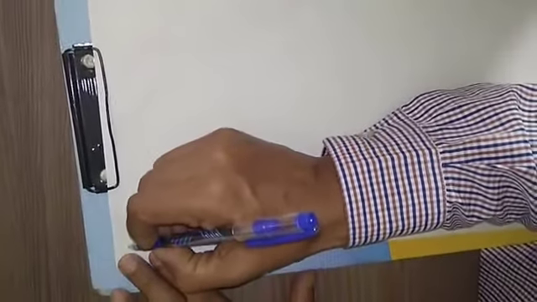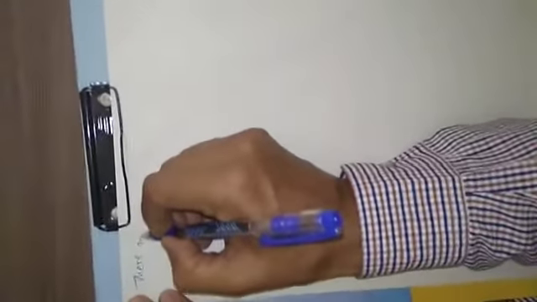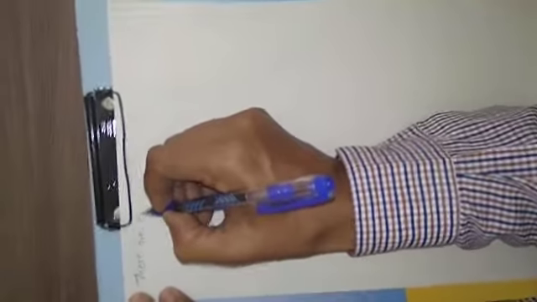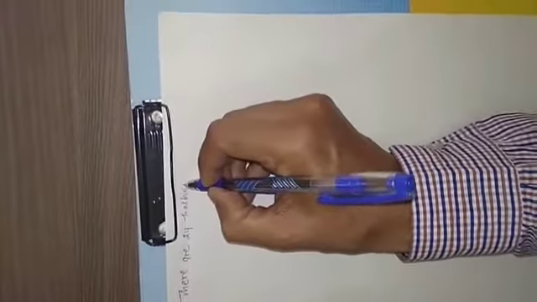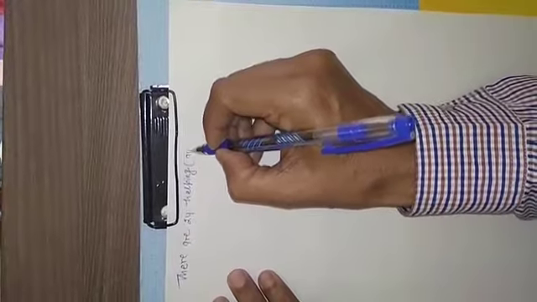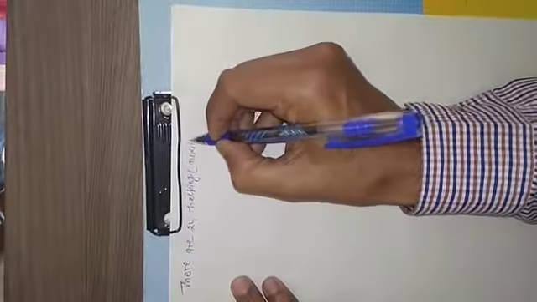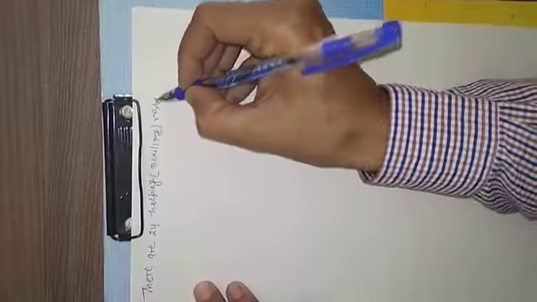So, there are 24 helping or auxiliary verbs.